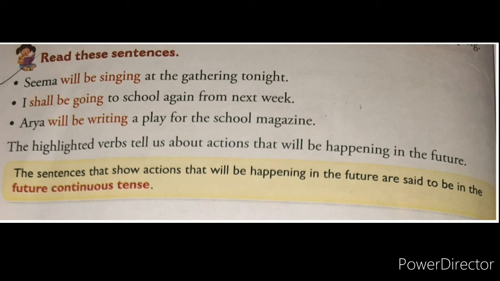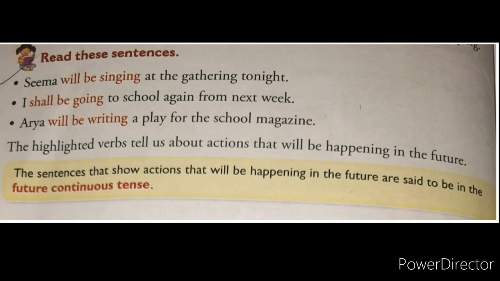With a noun or pronoun we use will. So after Seema what is there? Will. Now in the second sentence, I is there. With I what do we use? Shall. Now, I shall be going to school again from next week. Now in this sentence, shall be going, these words indicate this sentence is in future continuous tense. I is there, so shall came, and shall be. It is future continuous tense, so what did we write? Shall be. And going, what? For the main verb go, for that we have added ing. Means to indicate future continuous tense we have to use the helping word shall or will, and with that be, and in front, for the main verb we have to add ing.